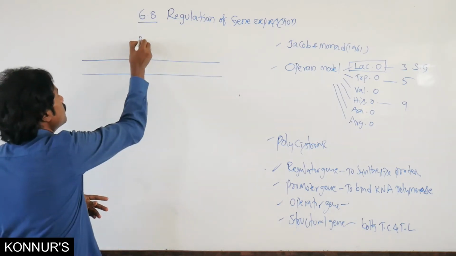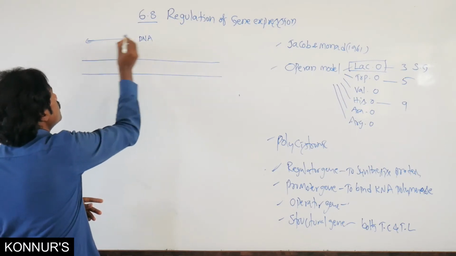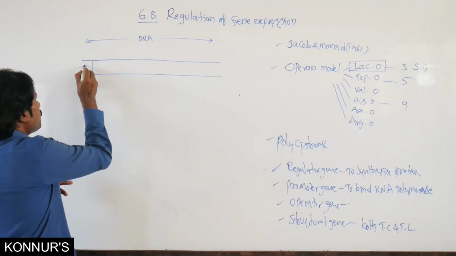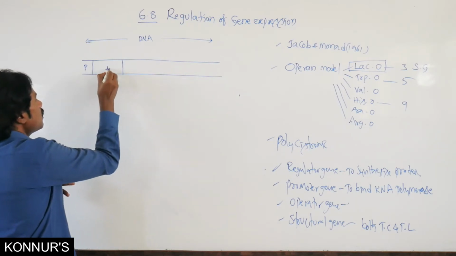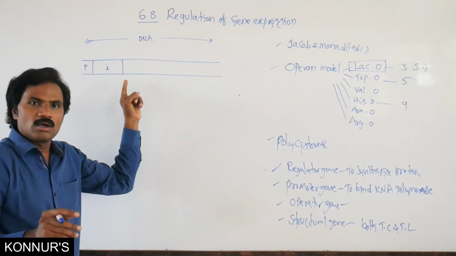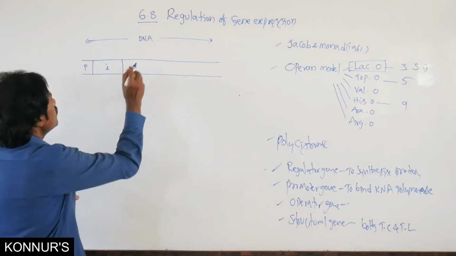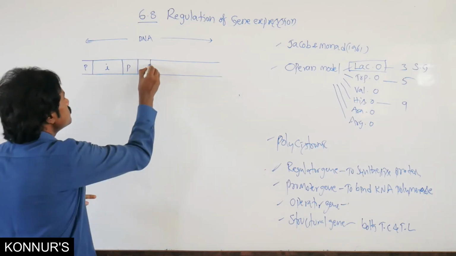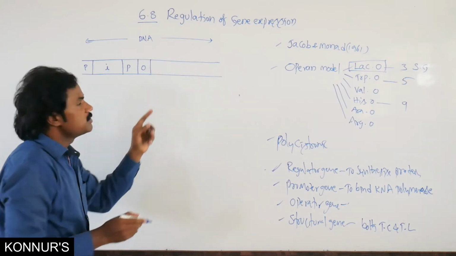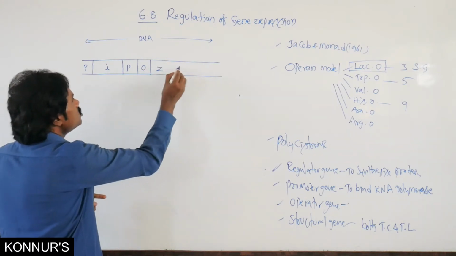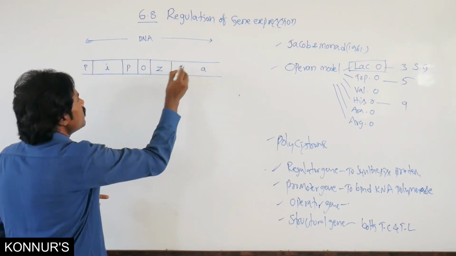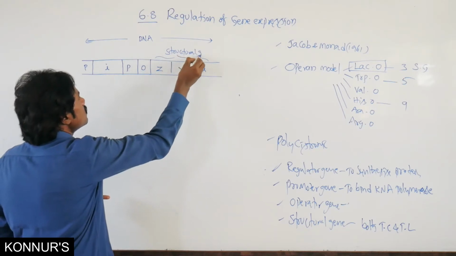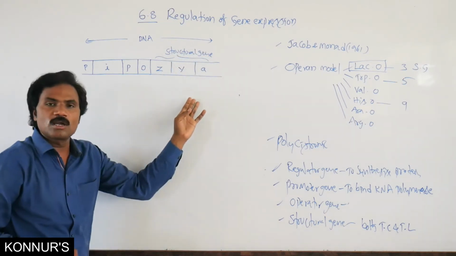It contains the regulator gene, otherwise called the inducer gene, and apart from this, the promoter gene, the operator gene, then Z, Y, A. These are the structural genes.